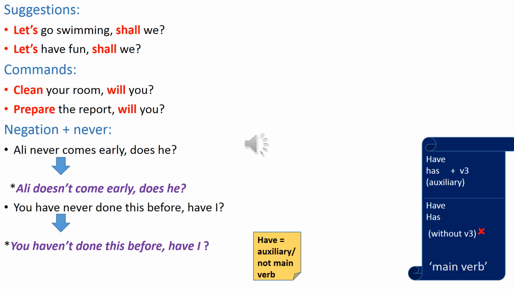So the question tag has to be positive: you haven't done this before, have I? But here in this example, the negation is "never." You have never done this before, have I?